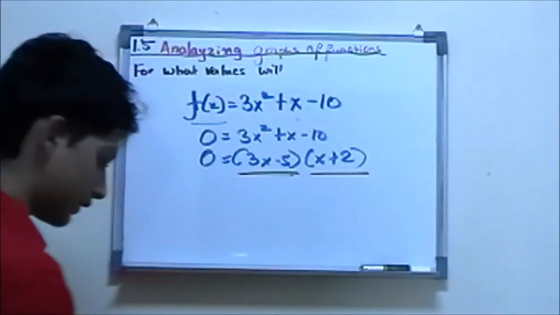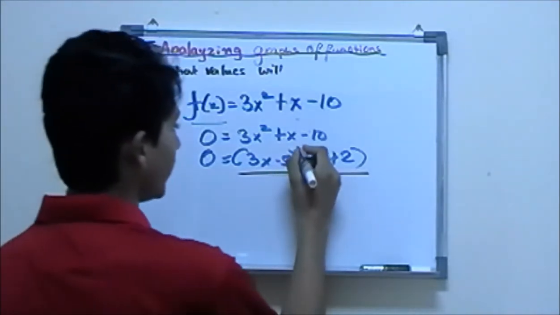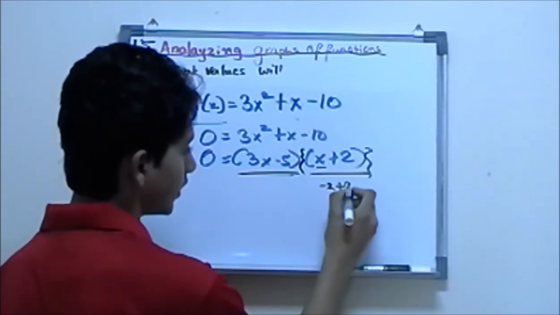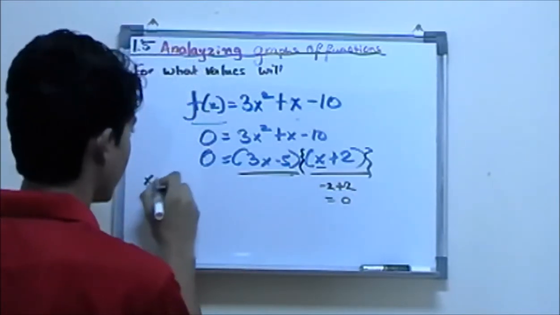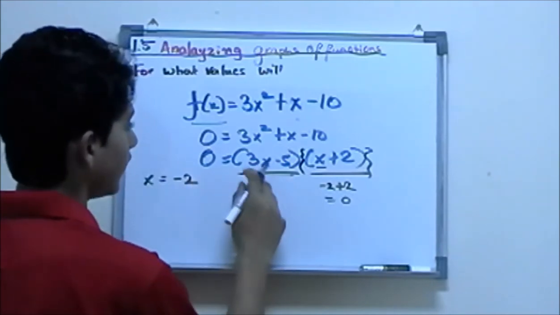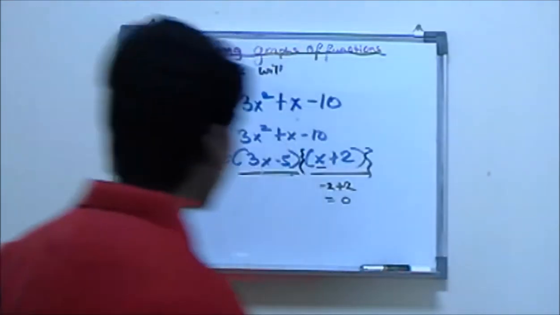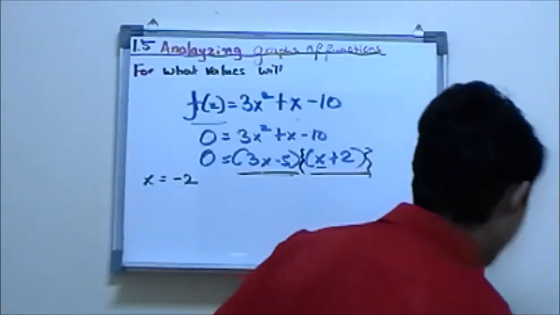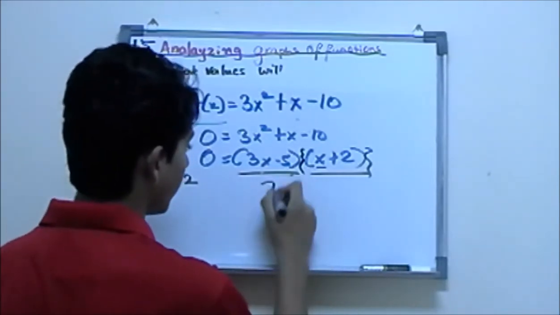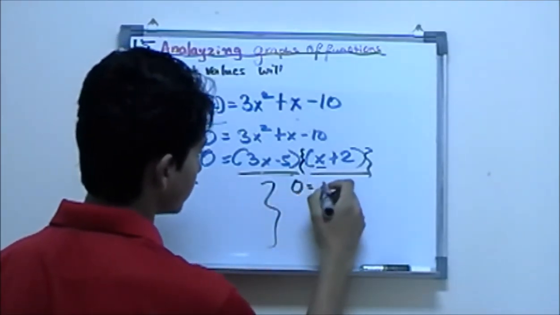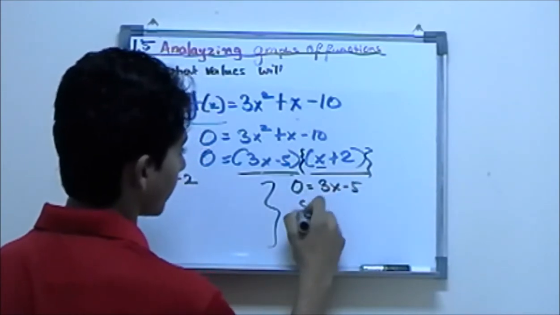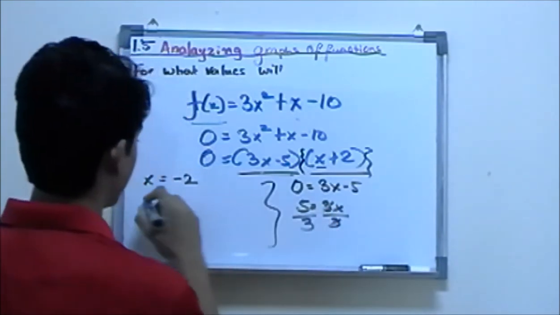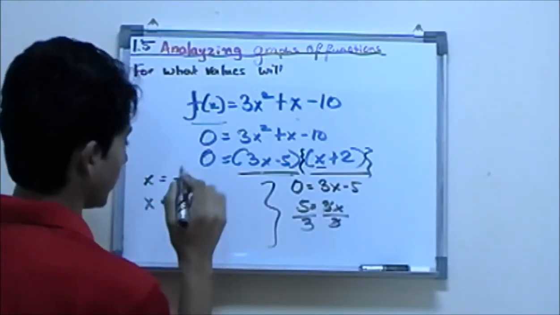What makes this bracket 0? If x is negative 2, negative 2 plus 2 is 0, so x there is negative 2. Here we can't tell by just looking at it, so we put it into our algebraic equation: 0 is equal to 3x minus 5. 5 comes over, 5 is equal to 3x, so x is equal to 5 over 3.